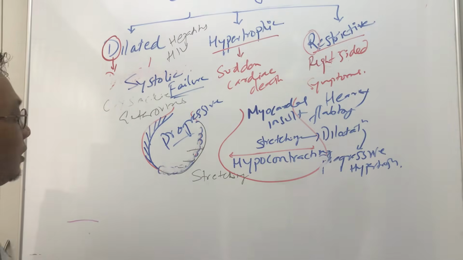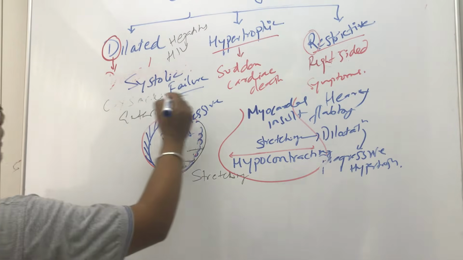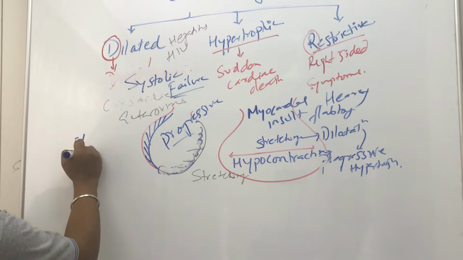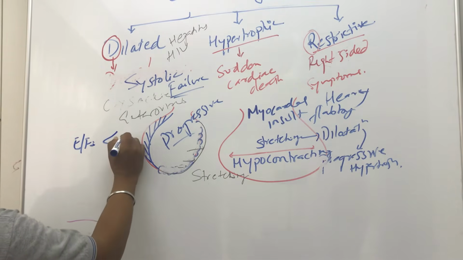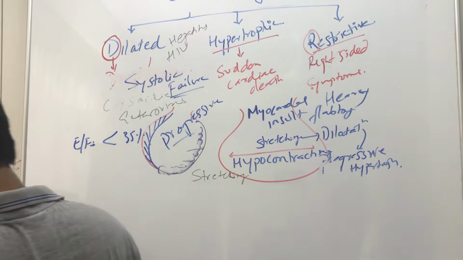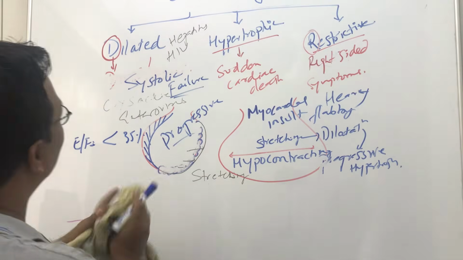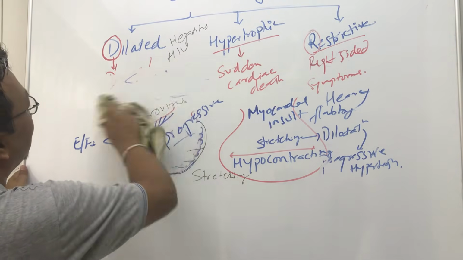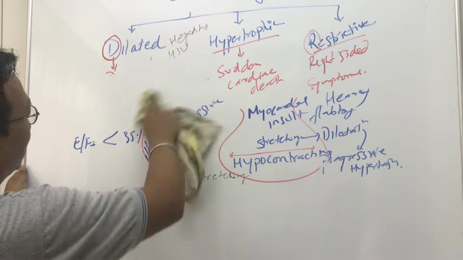The ejection fraction goes very, very down, to less than 35%. Normally it's 50 to 55%. So the ejection fraction goes very far down in dilated cardiomyopathy.